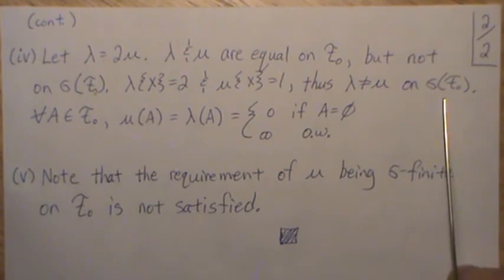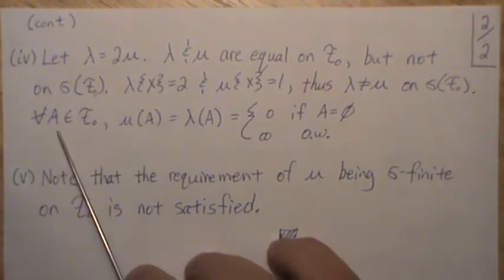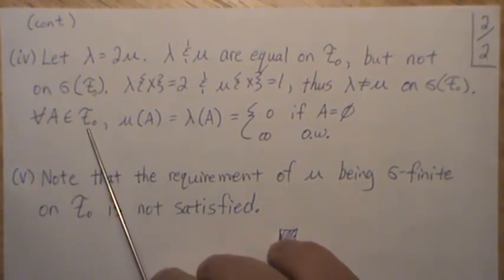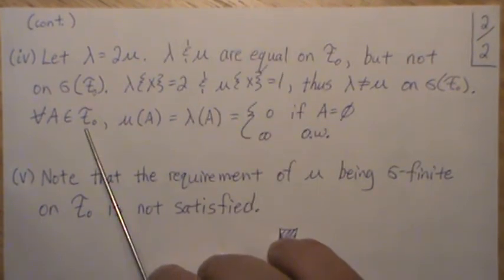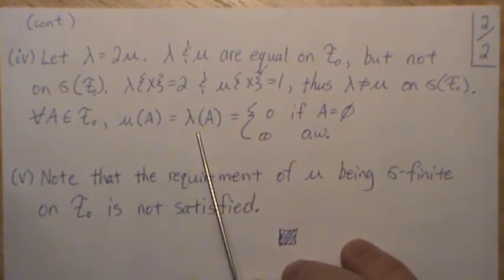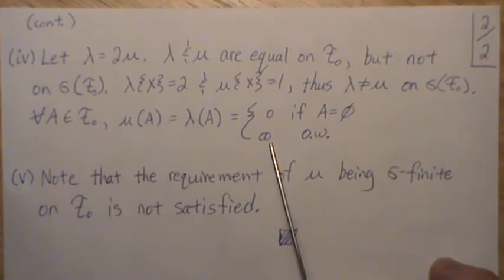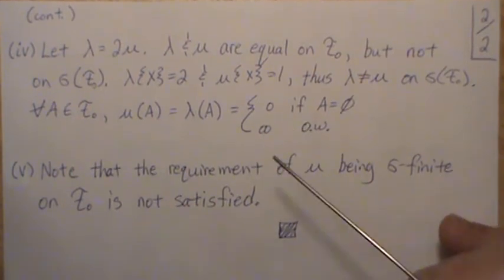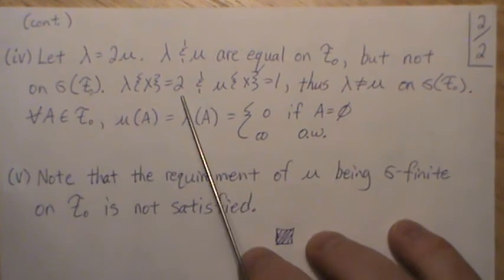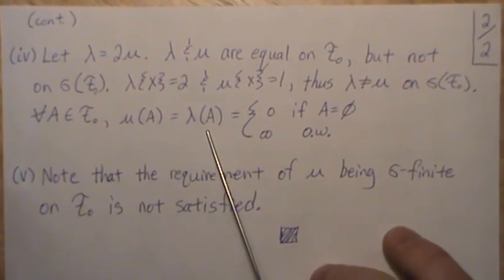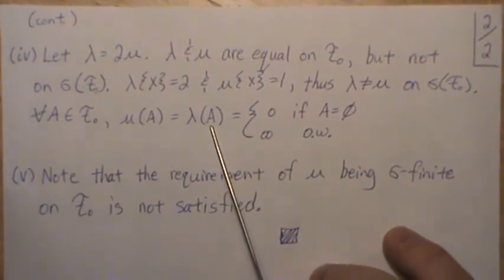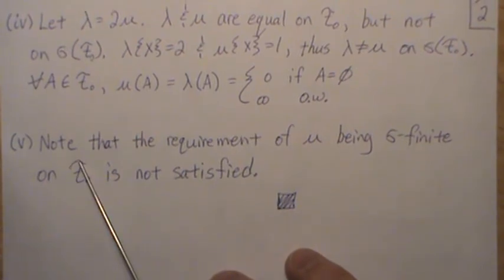So they don't equal on the sigma field, right? And so for all sets in the field, these two measures are equal, either 0 or infinity, but they don't extend uniquely to the sigma field generated by that field, right?